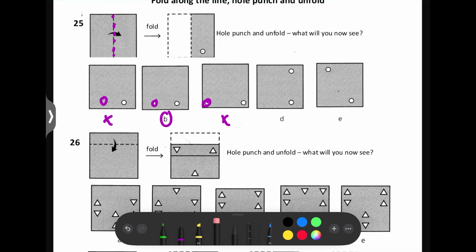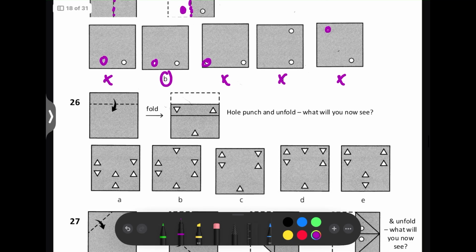And it's definitely not going to be D, because we've hole punched it here. We're going to unfold it along this line, so it's going to be on this side. There's not now going to be two here, and for the same reason it's not going to be E, because there's not all of a sudden going to be one in the opposite corner. When you unfold it, you're unfolding it along this line, so it's going to be one here. So that's why it's B.